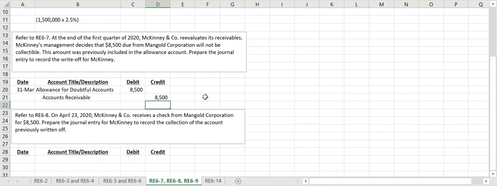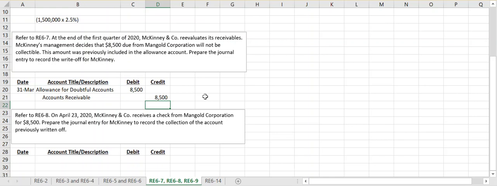It's never going to be perfect because, again, this is an estimate, but it at least allows us to see if our estimating process was a good one. So if I have a huge debit balance in allowance for doubtful accounts at the end of the period, that means something was clearly very off with my estimating process, that I was so incorrect with my balance. So I have to go back and adjust. If my allowance for doubtful accounts has either a debit or credit balance of a few thousand, then it gives me comfort that I can use that same estimating process the next year because it was substantially a good one overall.